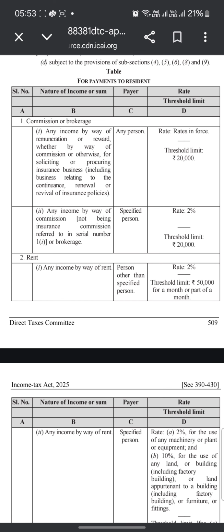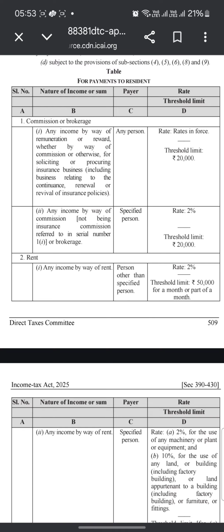We are starting this series with 392 and onwards, and there are 10 sections of TDS involved in the Income Tax Act 2025. It starts from 392 and ends in 402, covering all the TDS provisions relating thereto.